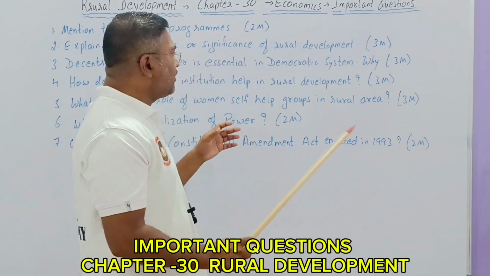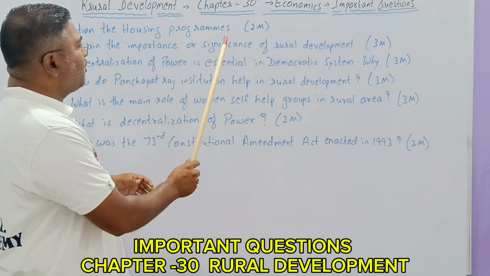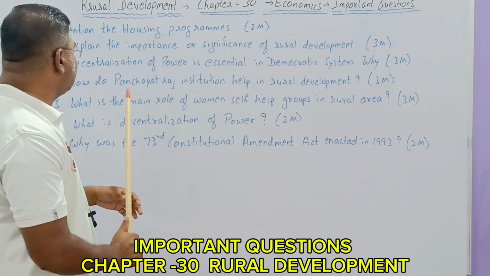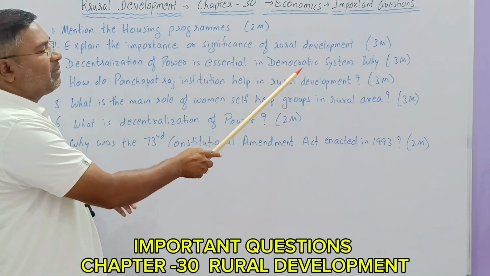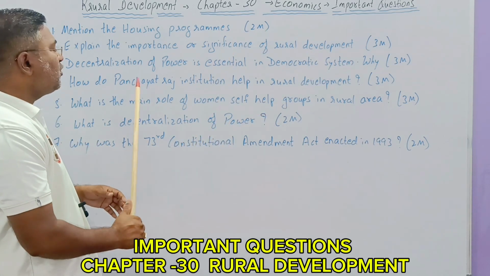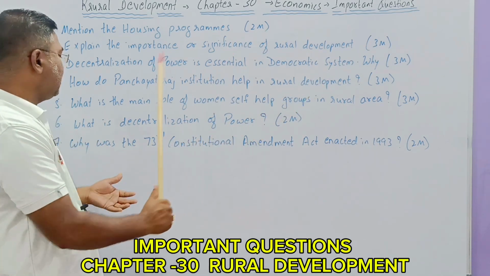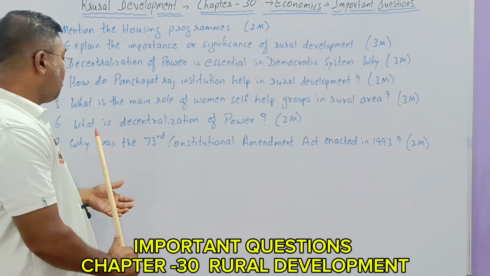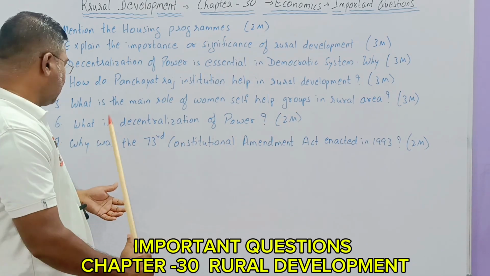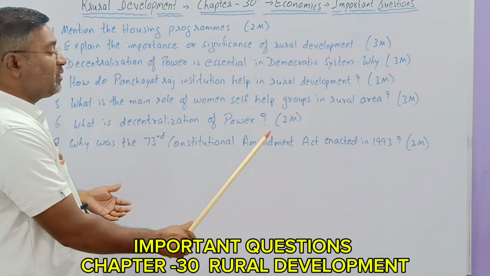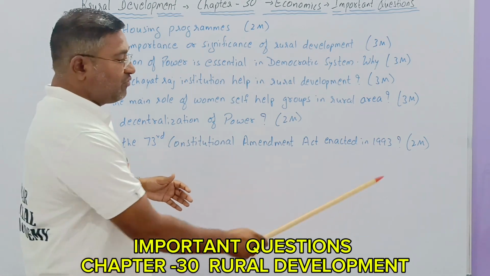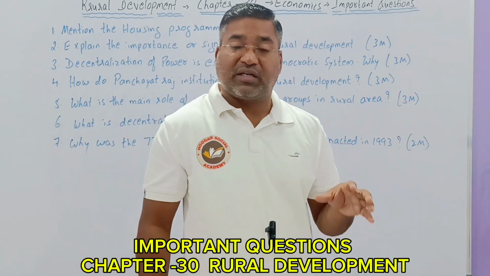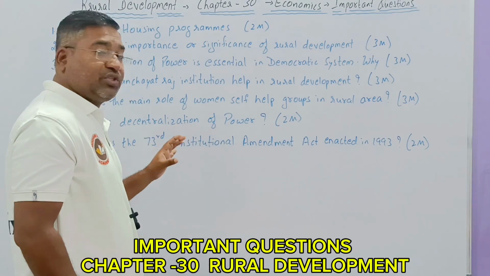So these are very important questions. Once again, I read them. Mention the housing programs, for 2 marks. Explain the importance or significance of rural development, 3 marks. Decentralization of power is essential in a democratic system. Why? How do Panchayat Raj institutions help in rural development? 3 marks. What is the main role of women self-help groups in the rural area? 3 marks. What is decentralization of power? 2 marks. Why was the 73rd Constitutional Amendment Act enacted in 1993? 2 marks. So this chapter is very simple, and it consists of these questions which are very